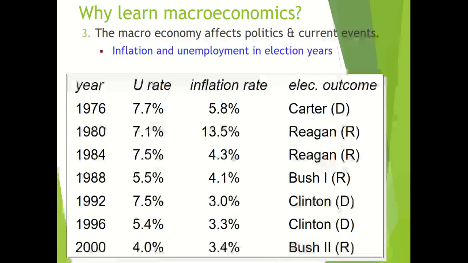So you can see that unemployment rate and inflation rate is quite different in election years in USA. So macroeconomy can also affect politics and current affairs of the country. So political stability can affect in a positive manner to macroeconomic parameters.